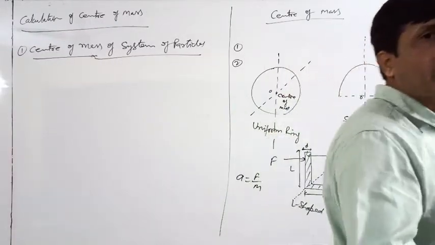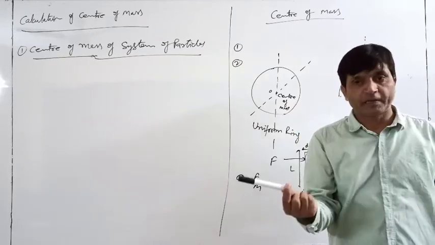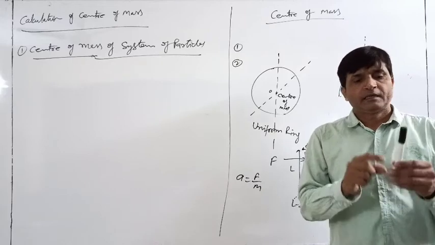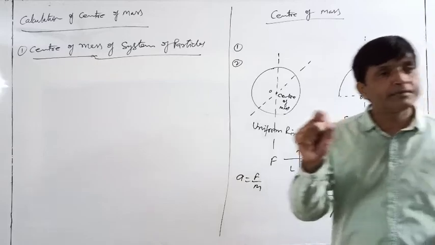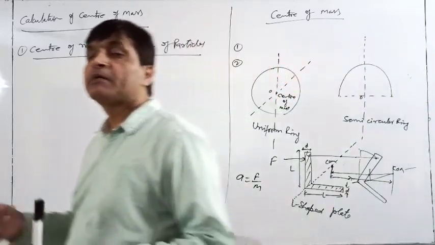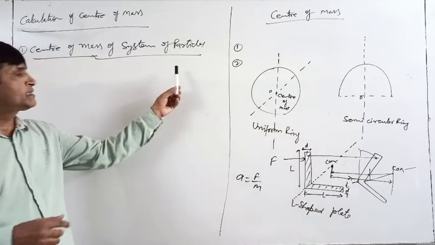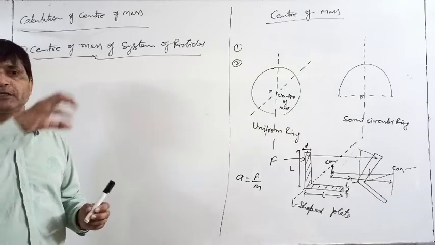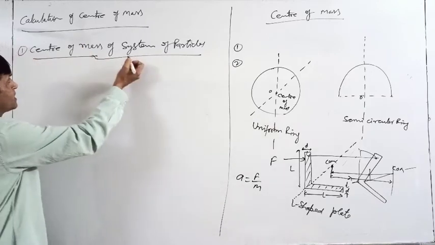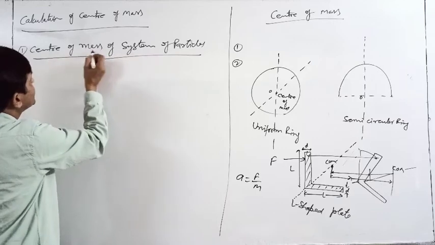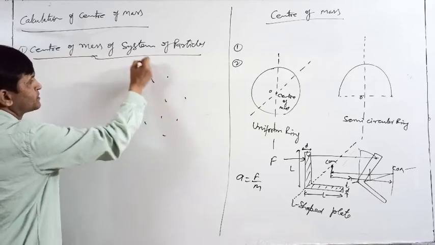Suppose this is your marker. How many particles in this marker? Infinite particles. So it means all the real bodies are made from an infinite or huge number of particles. So in this marker also we can assume this is a combination of number of particles. So same thing, the system of particles, center of mass of system of particles, means these are the different particles.